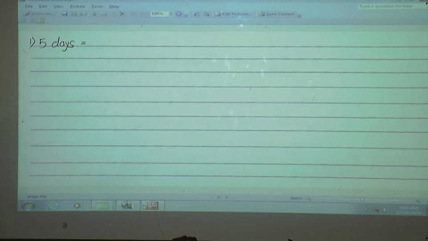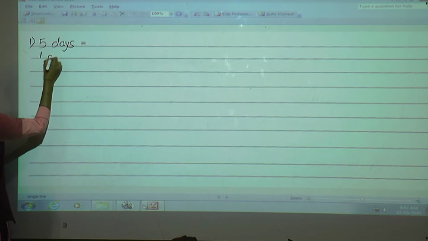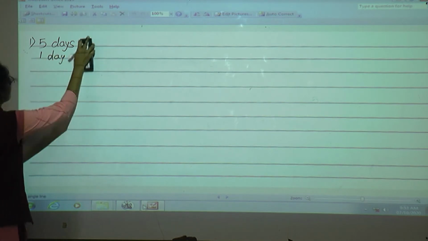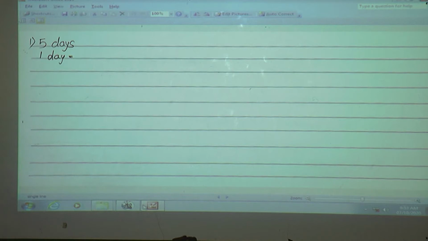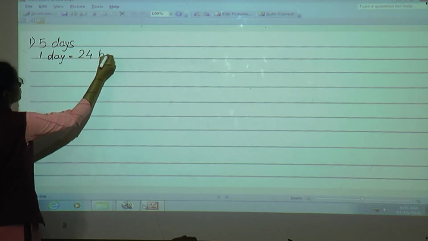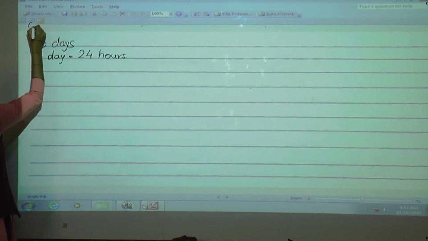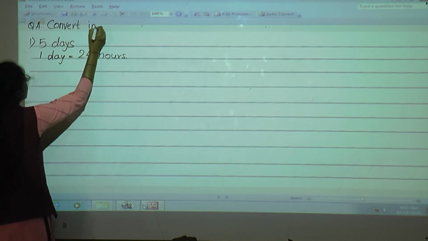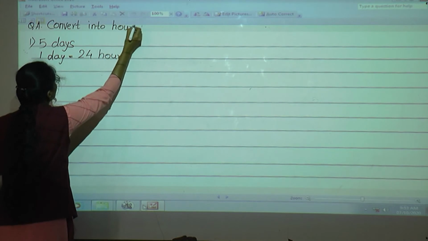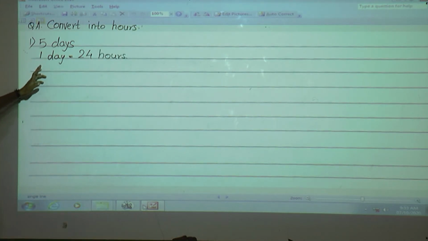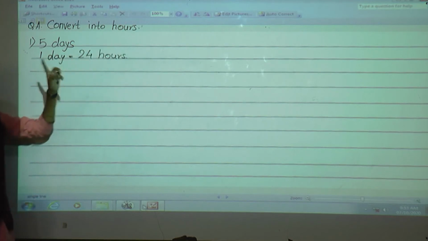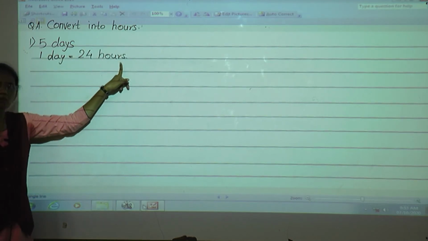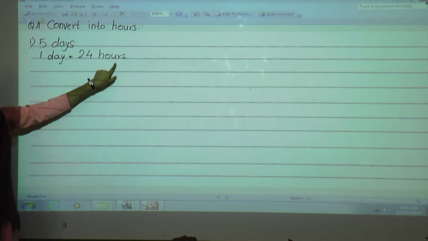5 days. Okay, first what we will do, we will write 1 day is equal to what? Yes students, 1 day is equal to how many hours? 1 day is equal to 24 hours, correct? Because the question is convert into hours. We have to convert that days, given days, into hours. So here we will write 1 day is equal to 24 hours.